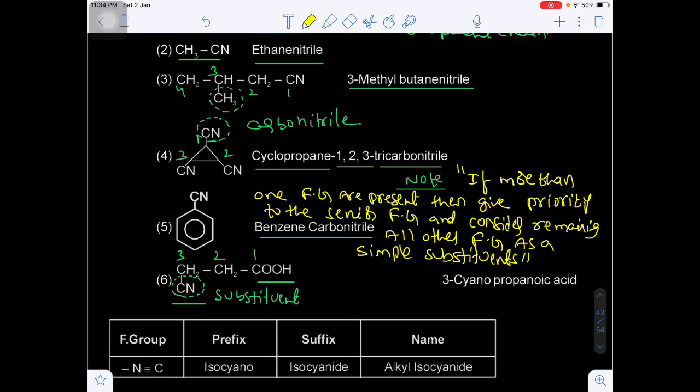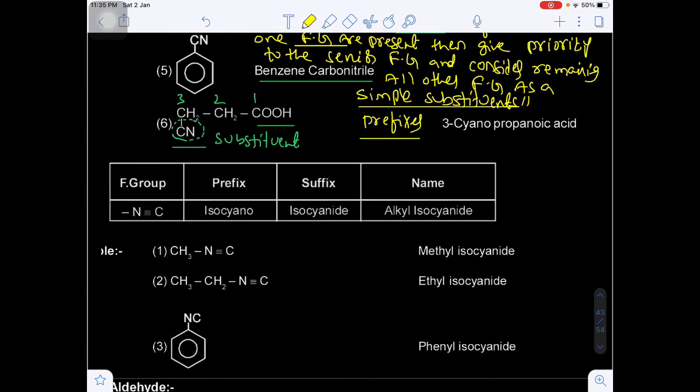Among the given functional groups, select one functional group which must be the senior functional group. Once we select the senior functional group, all the remaining functional groups we just have to consider as simple substituents. That means we have to give the prefixes for the substitutions, just like substituents. Are you getting my point?